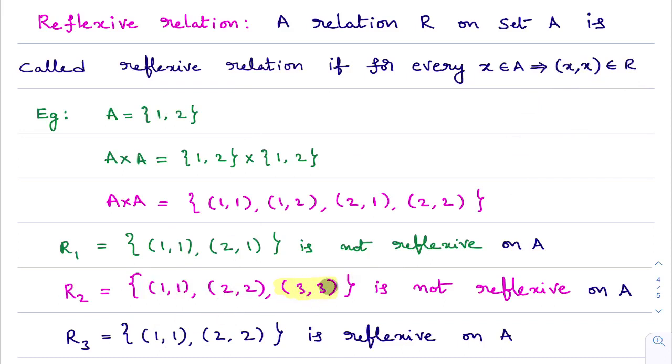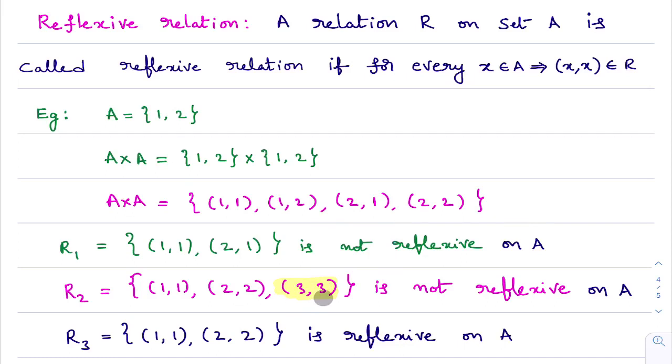First of all, before saying it is a reflexive relation, it must be a relation on set A. It is a relation from A to A. See, is it a subset of A cross A? All the elements present in this set are present in A cross A, but this element is not in A cross A. That means this is not a relation on A. When this is not a relation on A, how will you say it is reflexive on A?